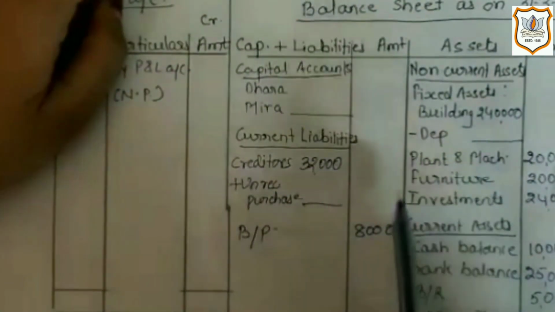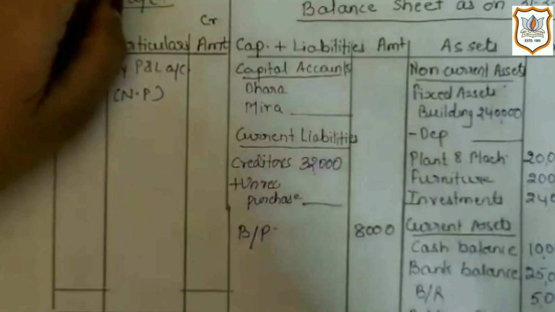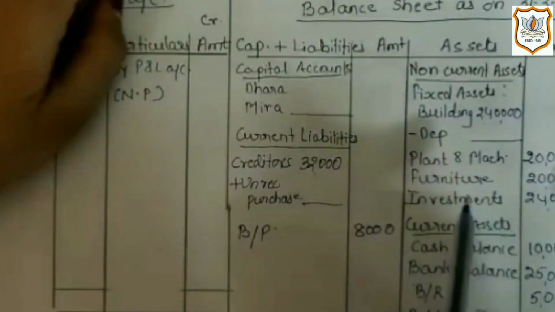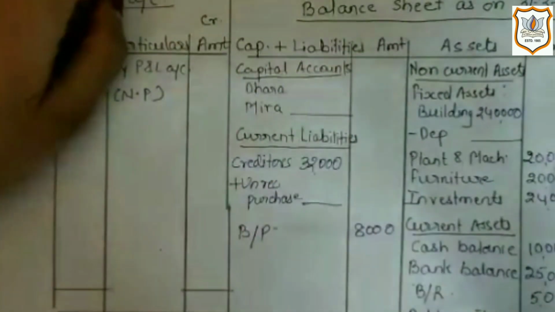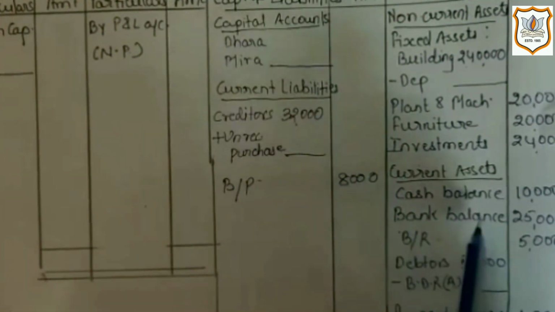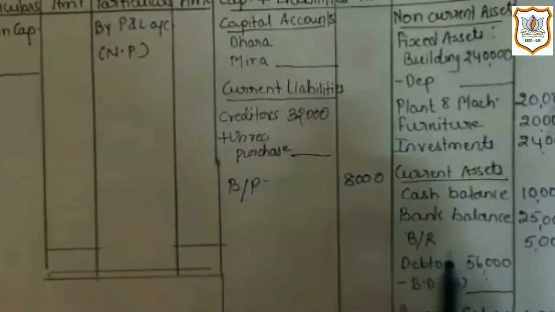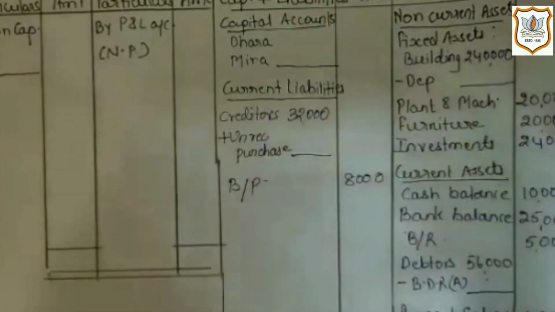Now next is plant and machinery, which is rupees 20,000, which is again our fixed asset. So it will be recorded in the balance sheet on the asset side. Again, furniture and investment are also our fixed assets. So they will be recorded in the balance sheet. Now next heading is current asset, where cash balance, bank balance and bills receivable will appear. Here bills receivable is a document on the basis of which the firm will receive money in future on the maturity date from its debtor for credit sale transaction.